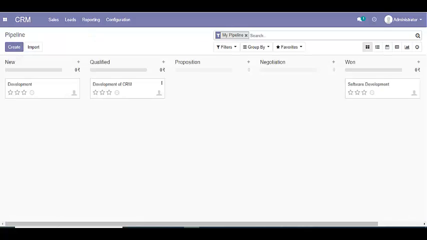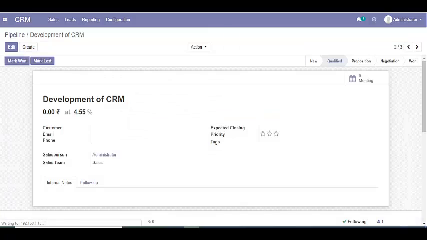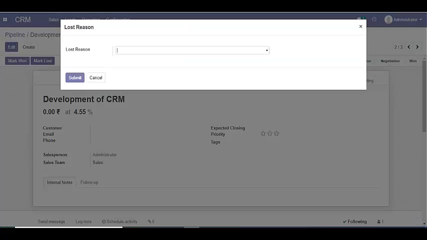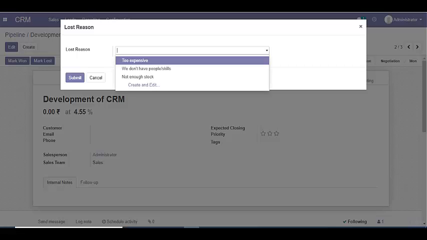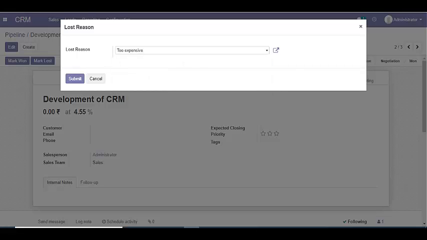Now we can see one more feature here. At any time, if you lose any opportunity while working with them, you can mark it as lost. Here you can define the lost reason or you can select from an existing one.